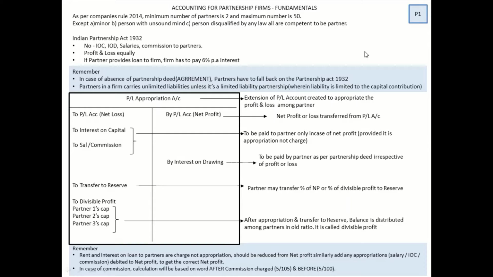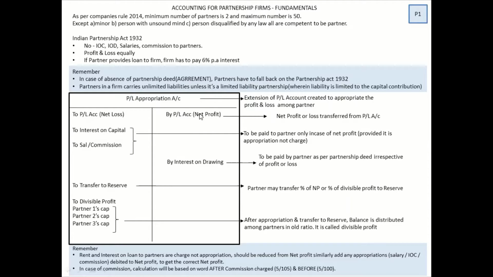On the right hand side there is net profit. In case you make a profit or loss, accordingly you have to do the posting. And then there is interest on drawings. If a partner is withdrawing money from the business, we can charge him interest on his drawings, and that is an income, and that is why it is posted on the credit side.